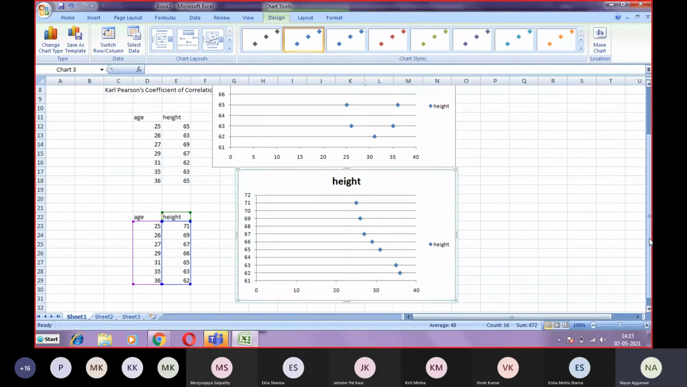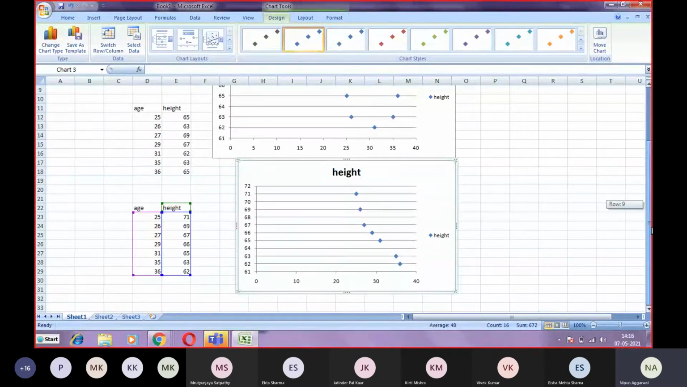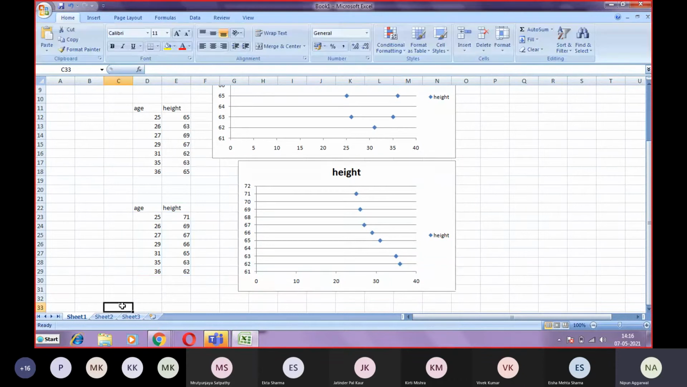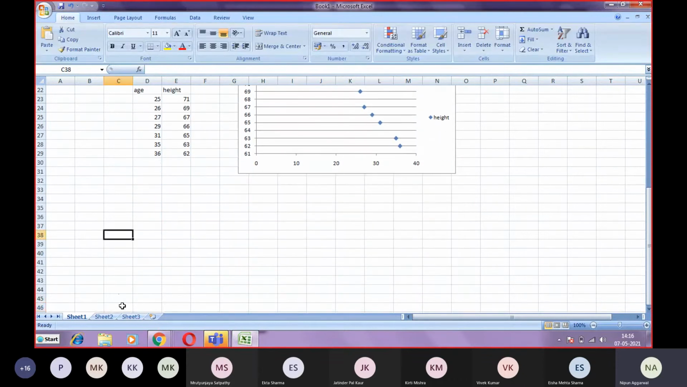So that is the drawback. There is a subjectivity involved in the scatter diagram: I am reading this as a more positive correlation, you are reading it as a less positive correlation. So that is not objective. We want to measure correlation with objectivity, so that the measure is the same for all. For that reason, we want the analytical measures, which are Spearman's rank correlation and Karl Pearson's coefficient of correlation. Clear?